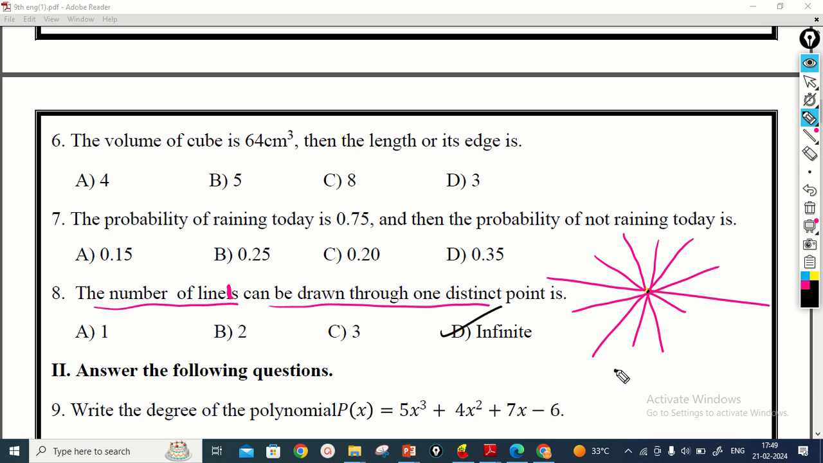If they gave 2 points, how many lines can be drawn through these? We can draw only one line. It is not possible to draw another line through the 2 points. So the answer for this question is infinite number of lines through one point. Then we move on to the next question.